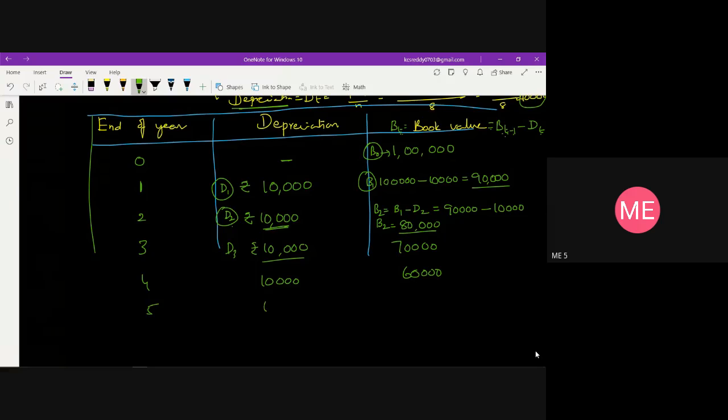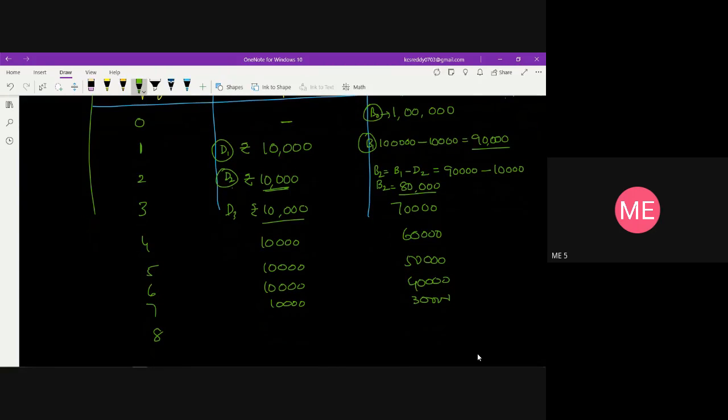At the end of 5, 10,000, then 50,000. The asset value keeps reducing. At the end of 7th year, 10,000, this is 30,000. Then at the end of 8th year, this should be equal to the salvage value.